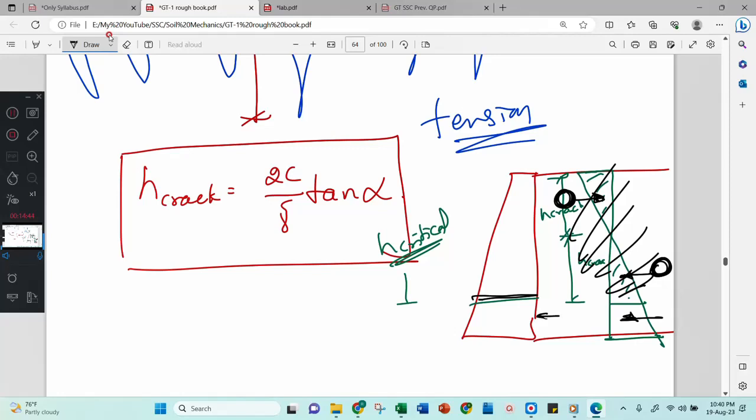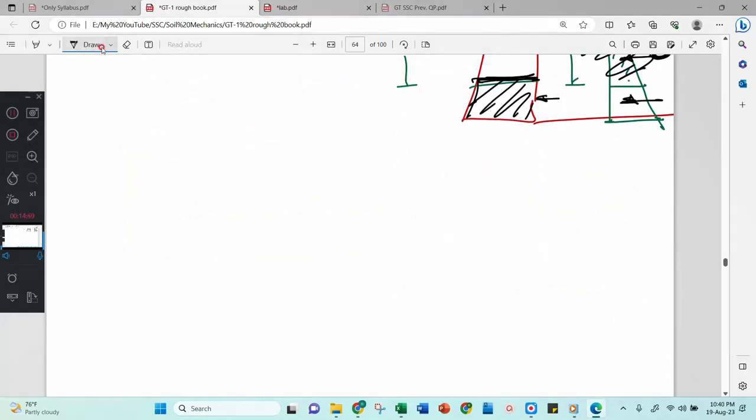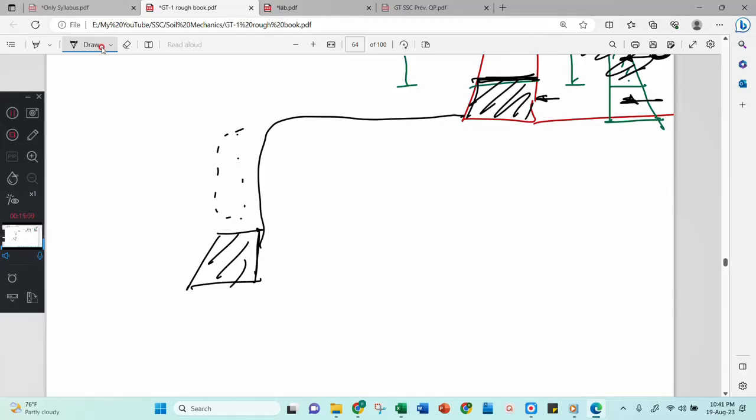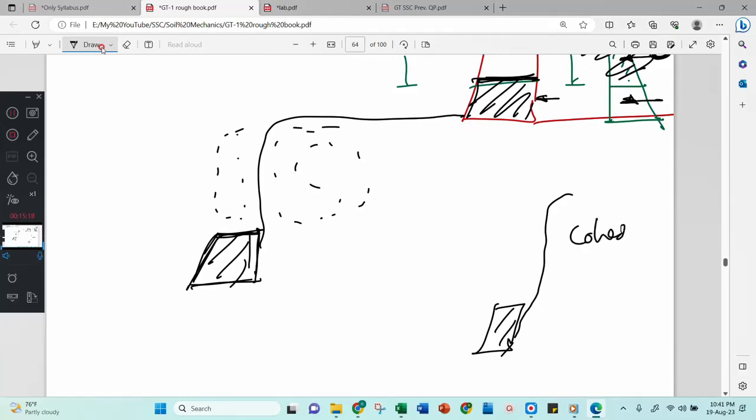This force will push the wall, therefore your retaining wall this much is enough. Means in clay soil you can build a retaining wall this way. The top portion of the retaining wall is not required, because these forces will fight each other and stand there only. They will not push your retaining wall. That's why on roadsides you might have seen a big hill like this, but they construct only the retaining wall this much. They will not construct the entire thing. Why? Because this is a cohesive soil. Then your vehicles will be moving here.